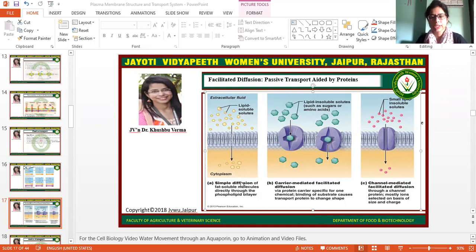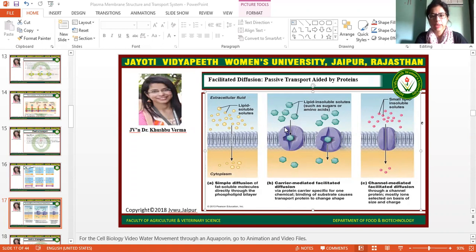But in the case of facilitated diffusion, there are two types. The first one is carrier mediated facilitated diffusion, and the second one is channel mediated facilitated diffusion. In carrier mediated facilitated diffusion, carrier proteins are involved in the transportation of molecules. These are lipid insoluble solutes such as sugars and amino acids.